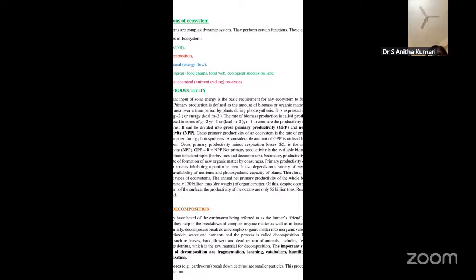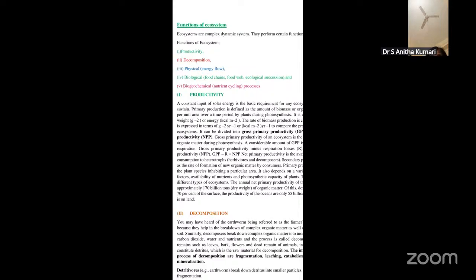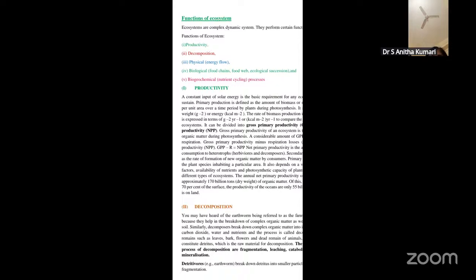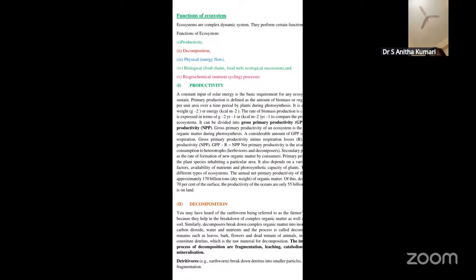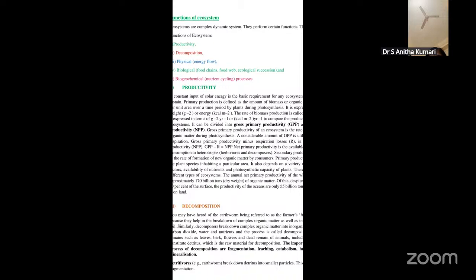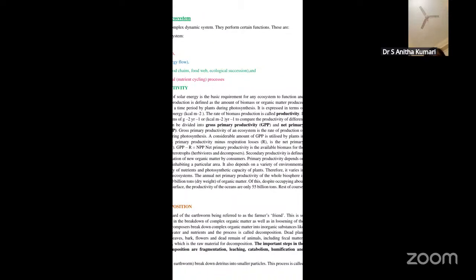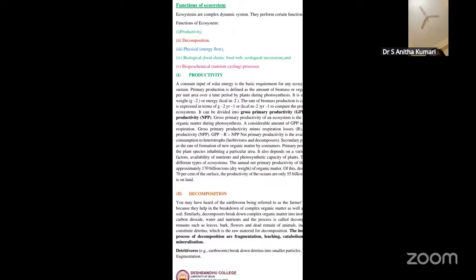Now secondary productivity is nothing but the rate of formation of new organic matter by the consumers. Primary productivity basically depends on the plant species. It also depends on various environmental factors, like availability of nutrients as well as the photosynthetic capacity of the plants. Therefore, it varies in different types of ecosystems. The annual net primary productivity of the whole biosphere is about 170 billion tons of organic matter. So this is all about productivity.